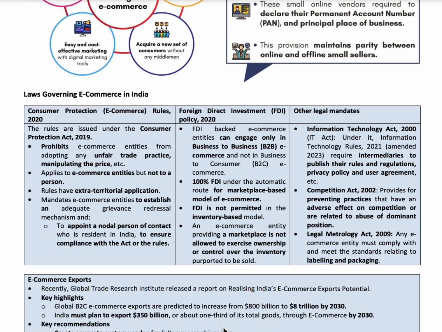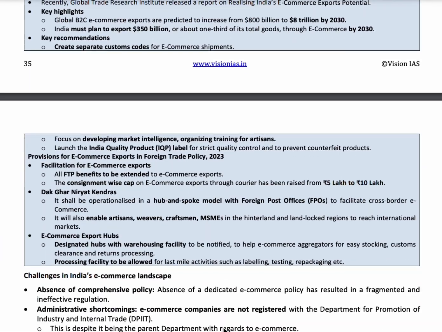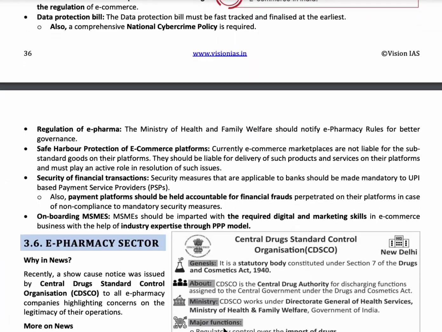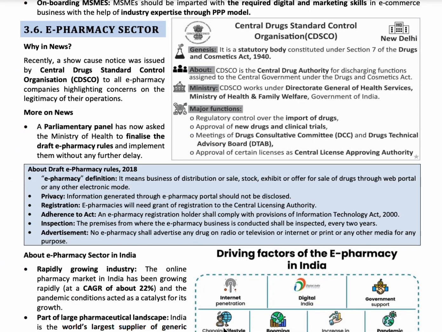The next topic is the e-pharma sector. It is a business for sale of drugs through a web portal or any other electronic mode as per the e-pharmacy rules of 2018.